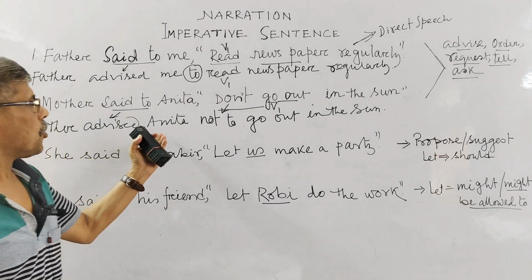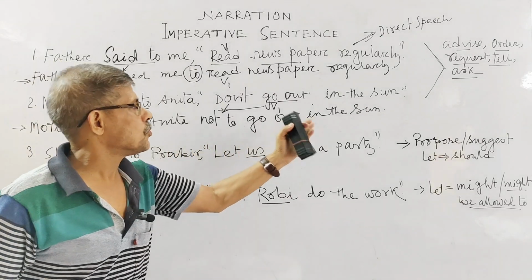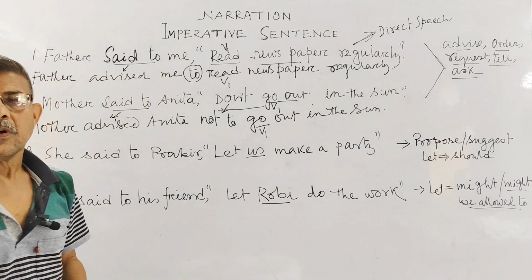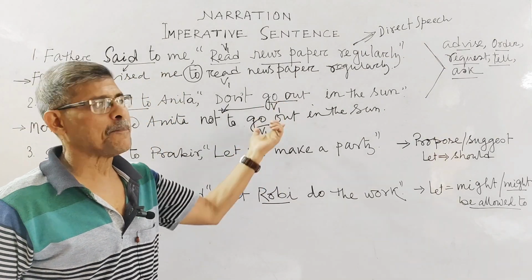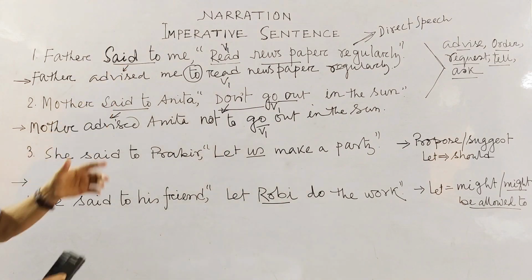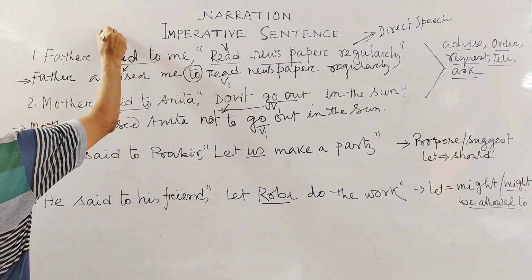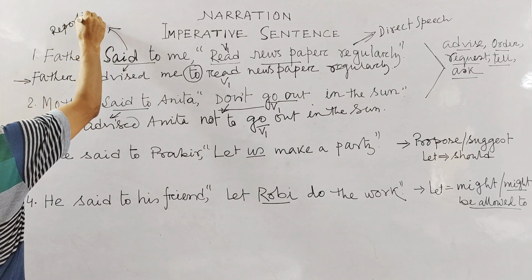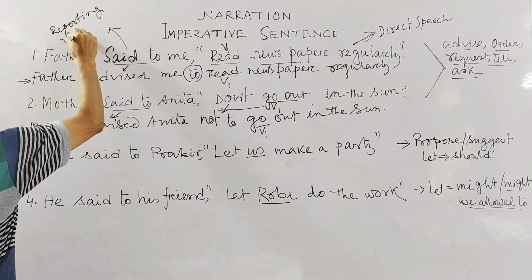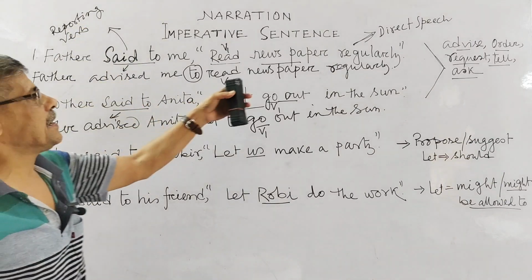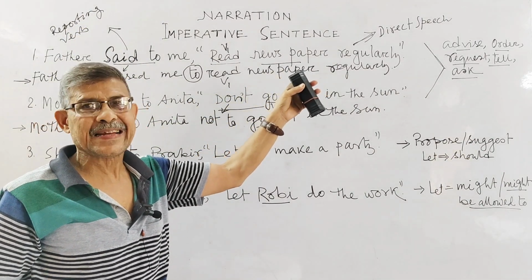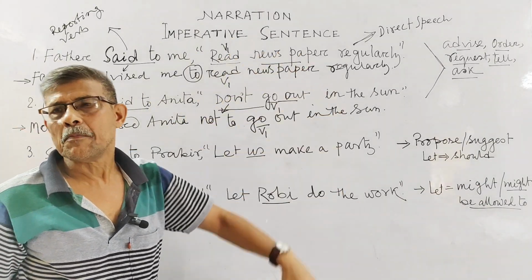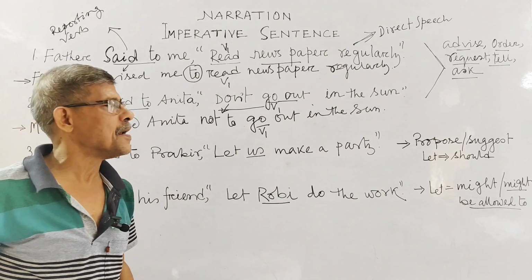Mother advised Anita not to go out in the sun. This is your V1. Here you do not have to change the verb, though your reporting verb is said. In our early cases, what we told there, if your reporting verb is past, then you have to change the verb of direct speech: present to past, future to past, and past to past perfect. All this I already told you.